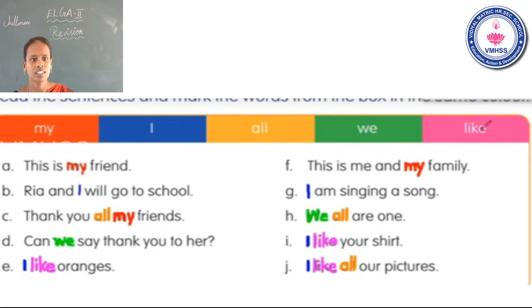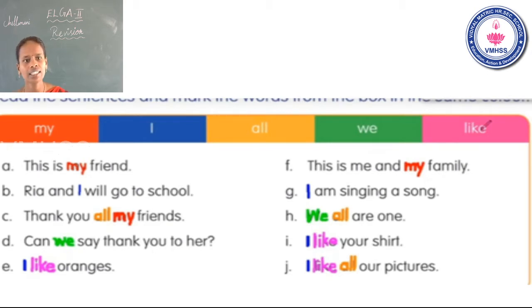Is that clear? See the first sentence. This is my friend. See the word my. Which color? Yes, we can color the word my in red. Okay. You can color red. Next one. Riya and I will go to school. See the box. I is blue. So you can color it blue. Okay. See the second sentence.